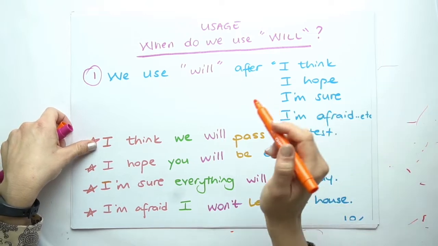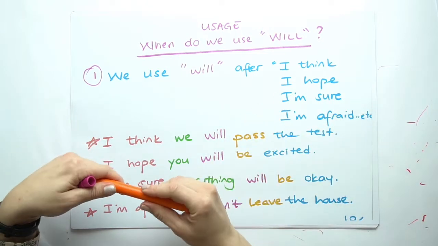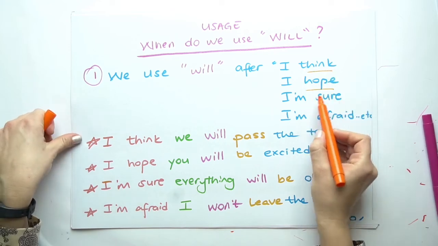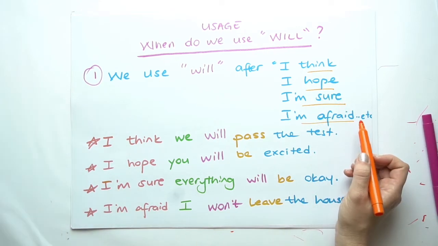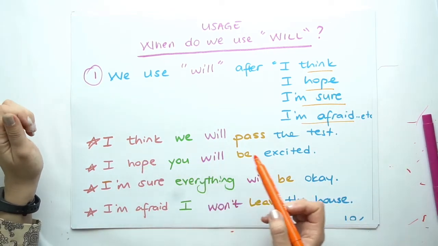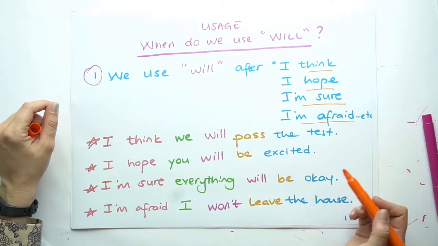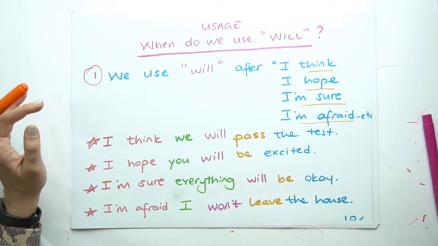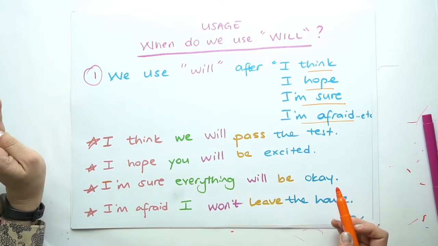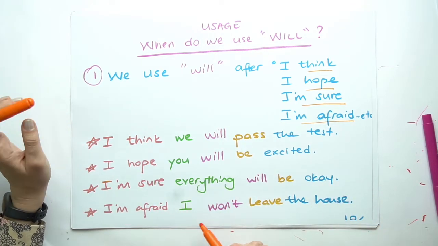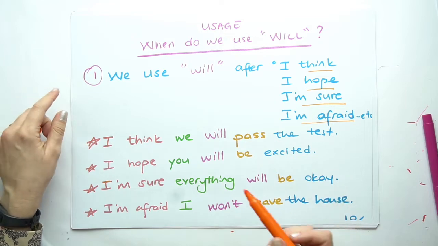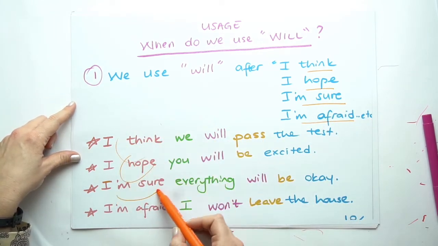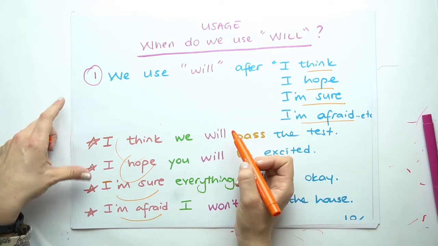Now, the usage. When do we use will? We use will after I think, I hope, I'm sure, I'm afraid. For example, I think we will pass the test. Or, I hope you will be excited. Or, I'm sure everything will be okay. Or, I'm afraid I won't leave the house. As you can see, with the verbs think, hope, I'm sure, or I'm afraid, I'm using will.